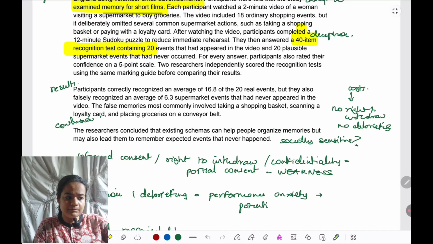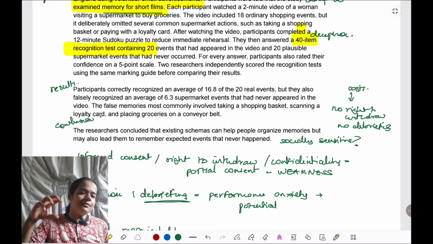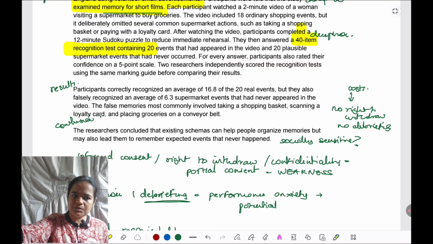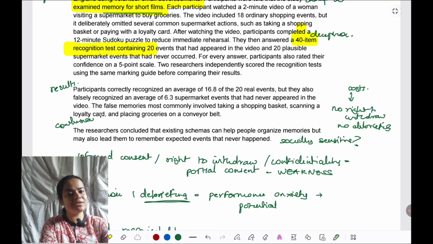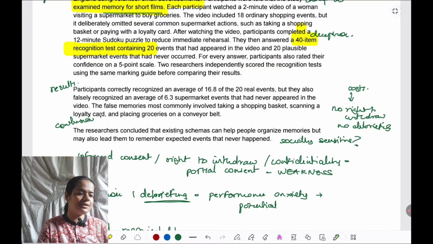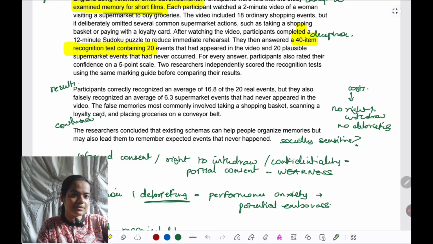It is a weakness, given that debriefing is not done later. At least in debriefing, if they had explained to the participants why we had to do this, because we could not induce demand characteristics, and that everyone gets impacted, everyone's memory is vulnerable in this way, so this is not an exception with you, and these are the true implications in real life, which are not so substantial. If this education had been given to them, at least we could say that the deception was offset by the debriefing. We could have given it as a strength. That is not the case here. So what we would say is potential embarrassment, no debriefing is a weakness.